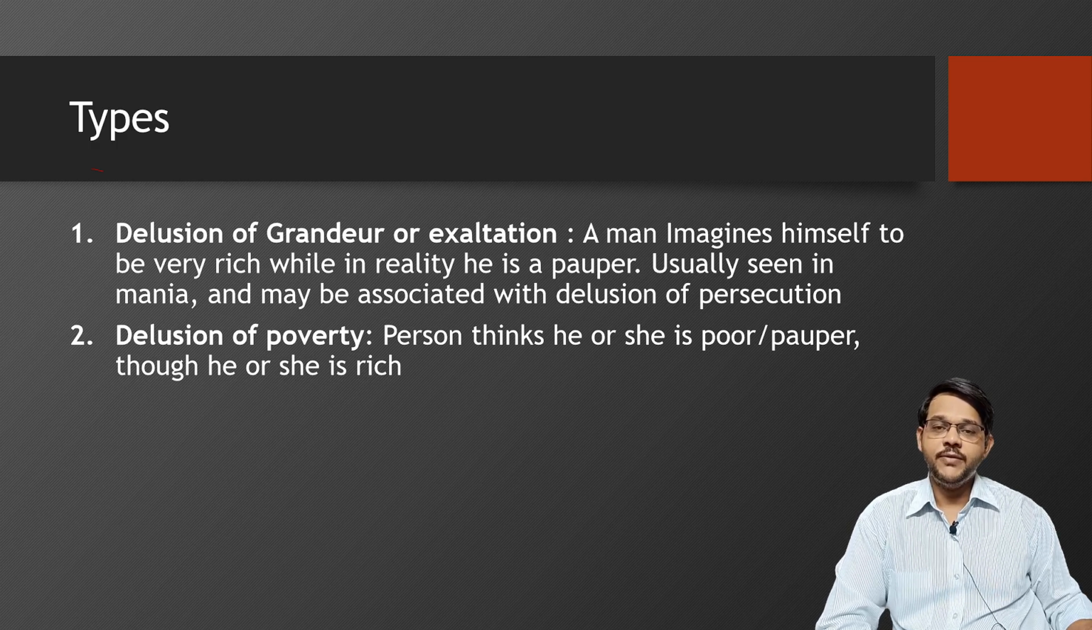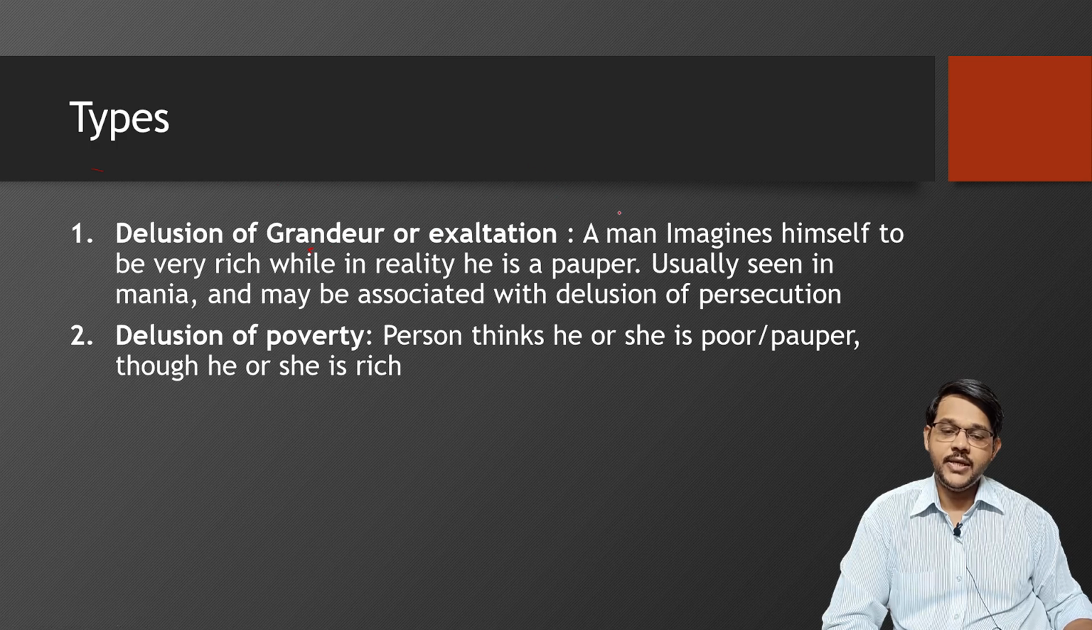So types of delusion mainly include the belief in which the person believes in something in a situation which is a false belief. First is delusion of grandeur or exaltation. Here the man imagines himself to be very rich while in reality he is very poor, a pauper. Usually seen in cases of mania and may be associated with delusion of persecution.